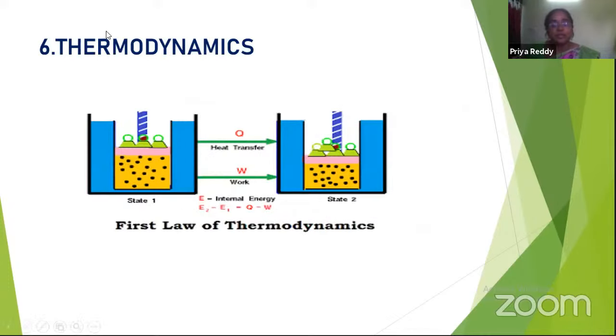And next unit is thermodynamics. So thermodynamics, the name indicates movement of heat transfer from one system to another system. So in this unit, thermodynamics deals with the feasibility of the reaction, meaning whether the reaction is feasible or not, means it is spontaneous or not. So this is a physical chemistry topic. Okay, so here we are going to study the laws of thermodynamics in this unit.